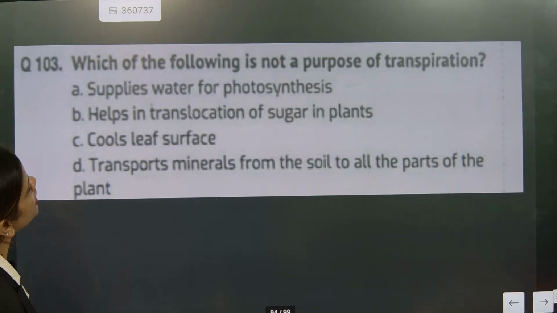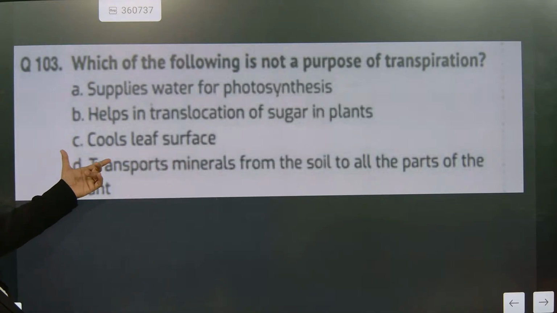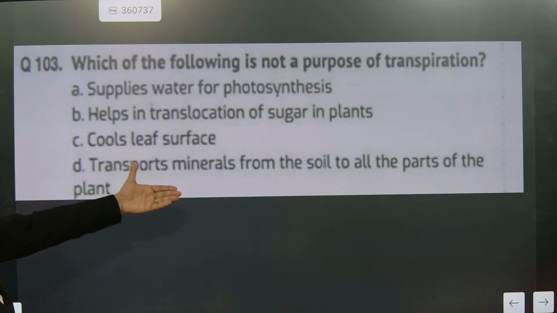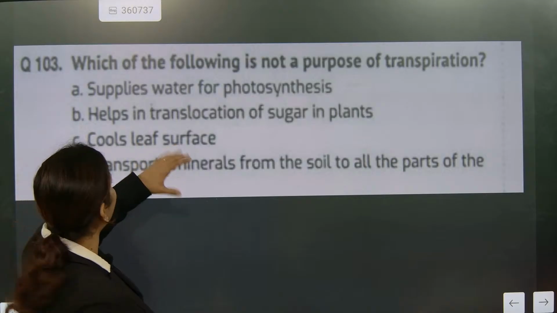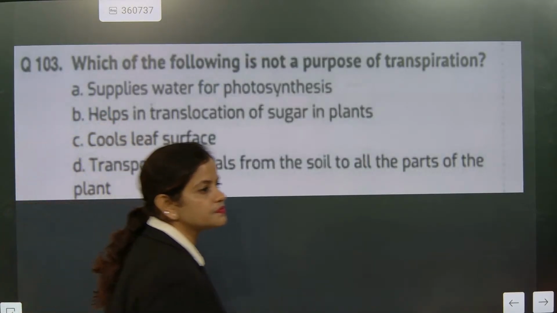Now, which of the following is not a purpose of transpiration? Supplies water for photosynthesis, helps in translocation of sugar in plants, cools leaf surface, transports minerals from soil to all parts. Think very nicely.